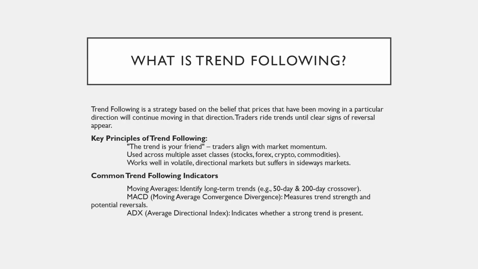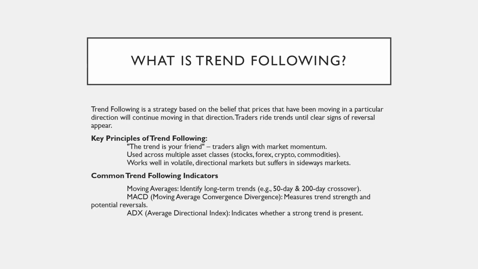Trend following is a strategy based on the idea that prices moving in a particular direction will likely continue in that direction. Traders align themselves with market momentum and stay in the trade until clear signs of reversal emerge. This approach works across various asset classes like stocks, forex, and commodities, performing well in directional markets but struggling in sideways conditions.